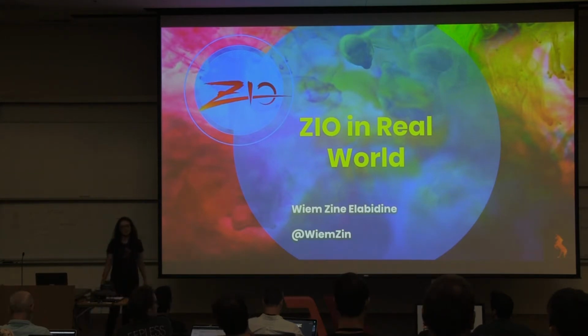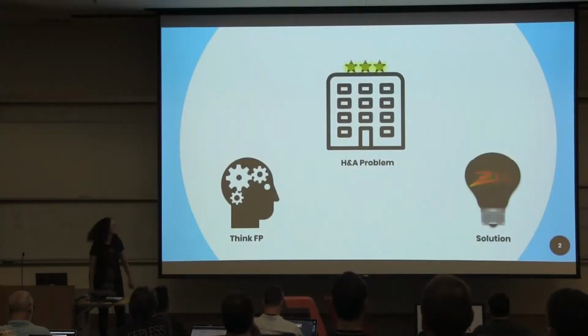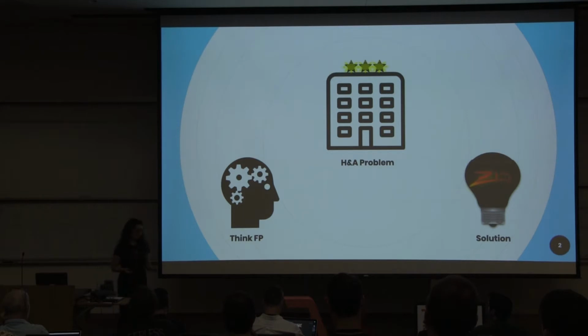Today, I'm going to talk about which kind of problems we can solve using ZIO, by example. First of all, I want to talk about how the functional programming approach deals with effectful programs and the idea behind functional programming Scala libraries. And then I will take you on a journey of the hotel H&A, which encountered a problem that we are going to solve using ZIO.